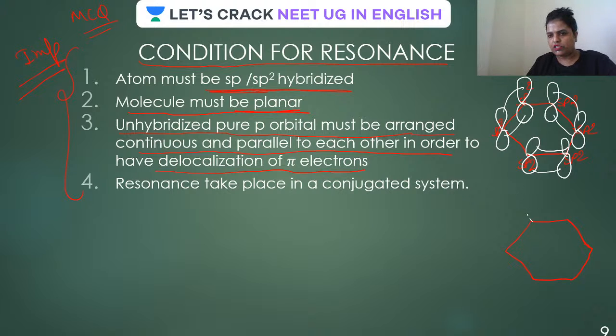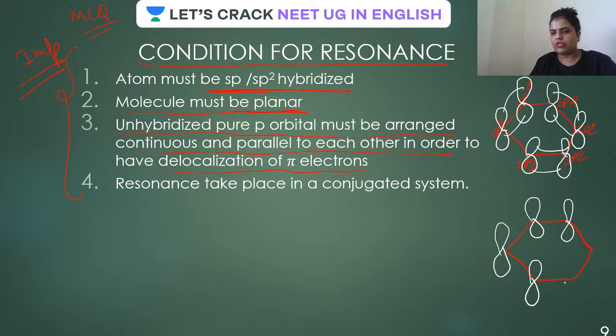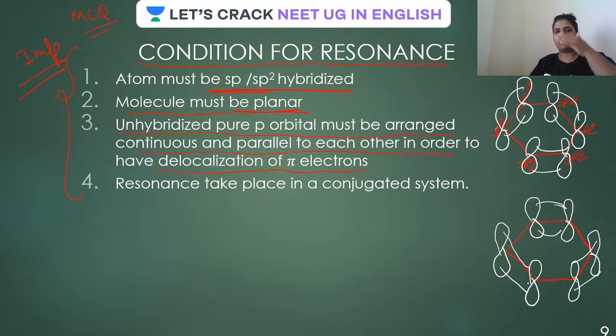That's nice of you. So these p orbitals are parallel to each other, or you can say they are parallel to the plane containing the sigma bond. Here these two were having a pi bond. Now these two will have a pi bond. Similarly, these two will have a pi bond. Here these two will have a pi bond. They are going to be alternate with each other, or you can say delocalization of pi electrons is going to take place. Is that clear?